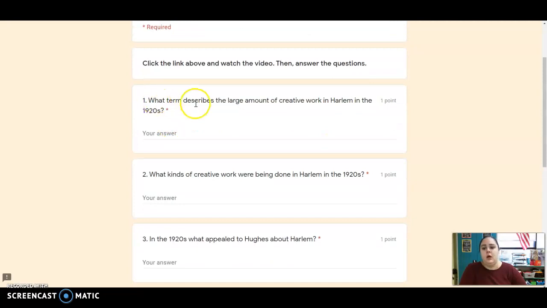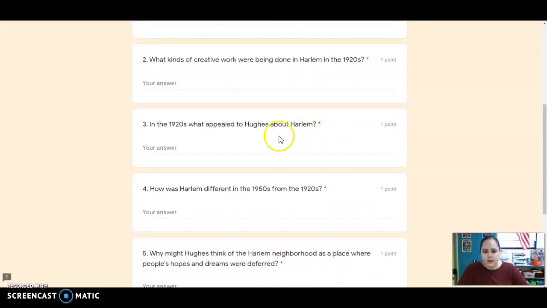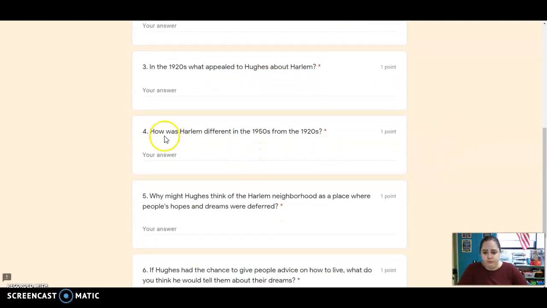Number 1, what term describes the large amount of creative work in Harlem in the 1920s? So what was that called when lots of people were creating art in Harlem during this time? Number 2, what kinds of creative work were being done? Number 3, what appealed to Hughes about Harlem? So why did he go there? What interested him? Number 4, how was Harlem different in the 1950s from the 1920s?